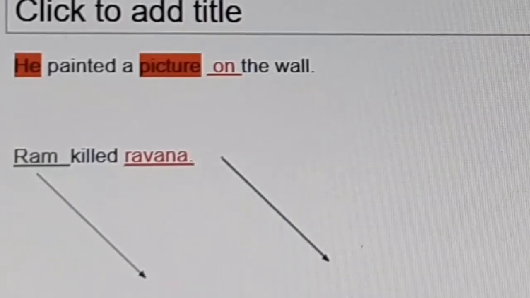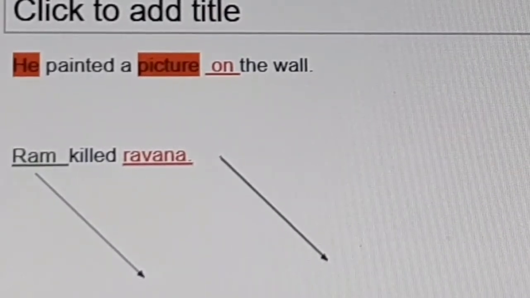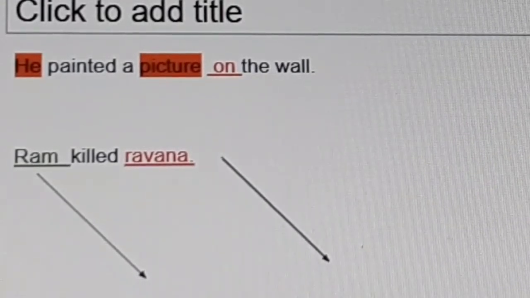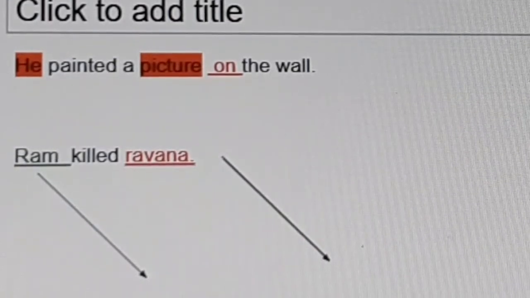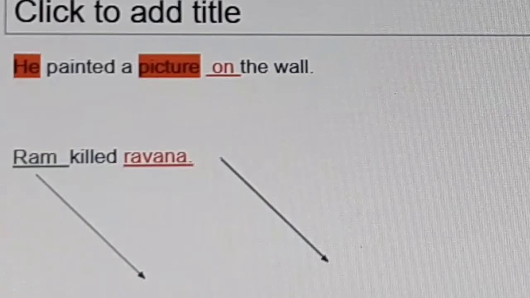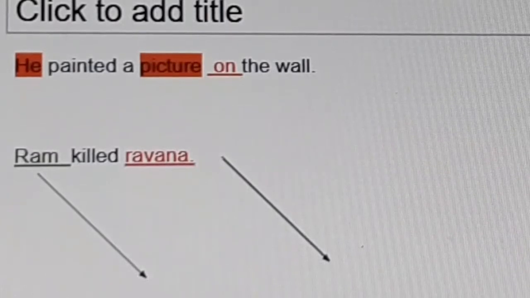To change an active voice to a passive voice sentence, first make the object of the active sentence into the subject of the passive sentence.